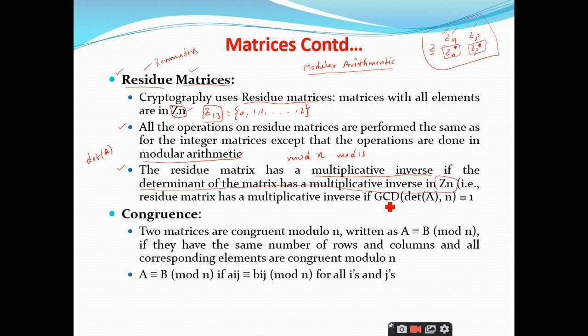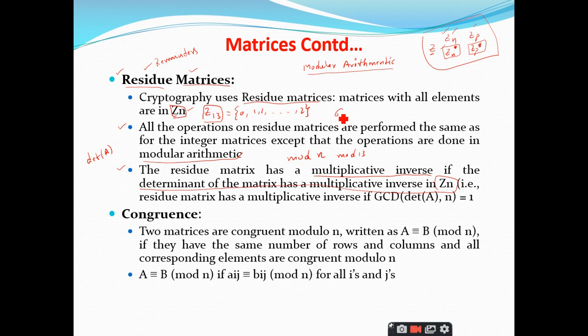How do you check whether an element has a multiplicative inverse or not? Very simple concept. Don't forget the basics. In the previous class we have seen how to find this.